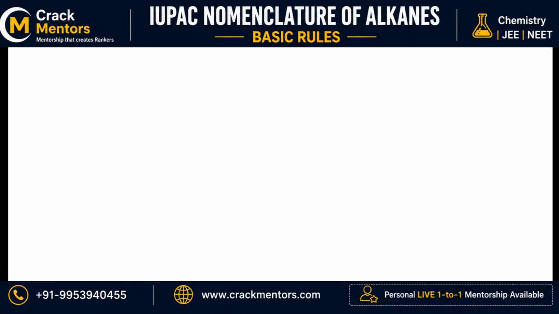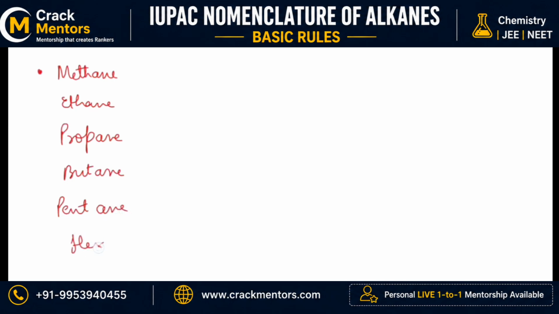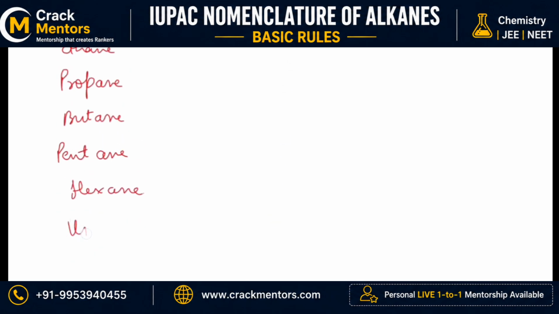Here I would like you to draw the structures of methane, ethane, propane, butane, pentane, hexane. This is a very easy task for you, so I am not going to make the structures. You know that you have to make alkanes with 1 carbon in methane, 2 carbon in ethane, 3 carbon in propane, likewise afterwards, and you also draw undecane and dodecane.